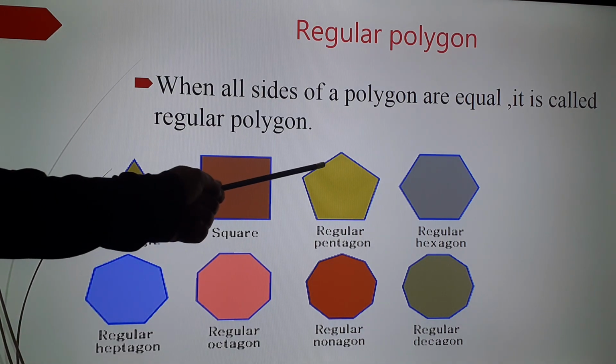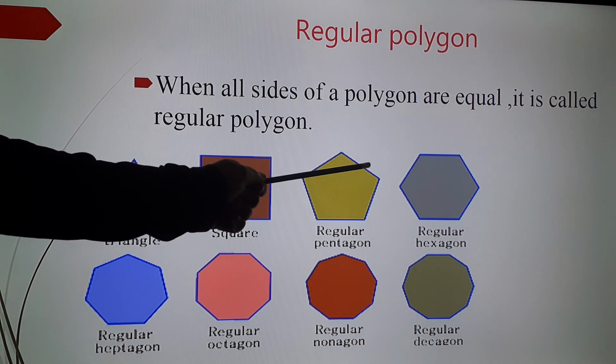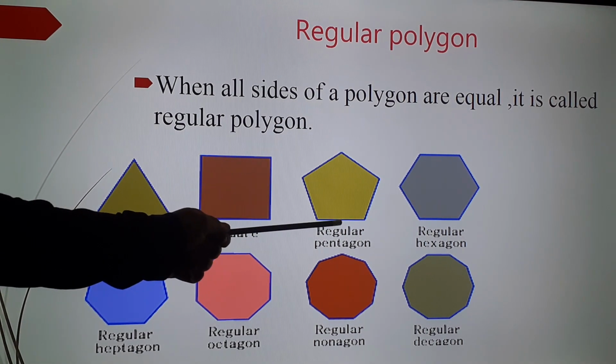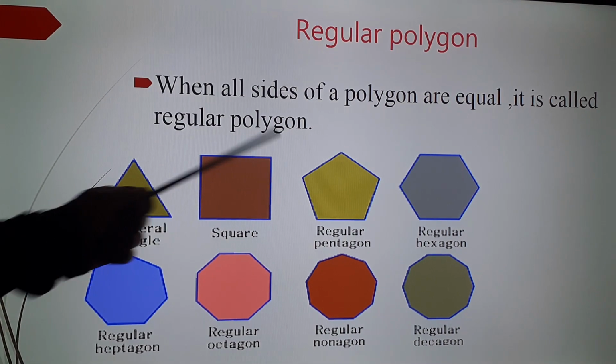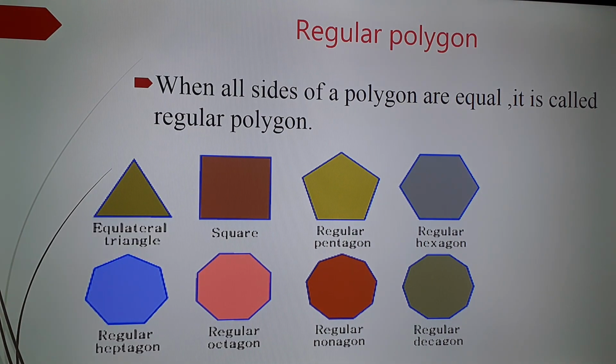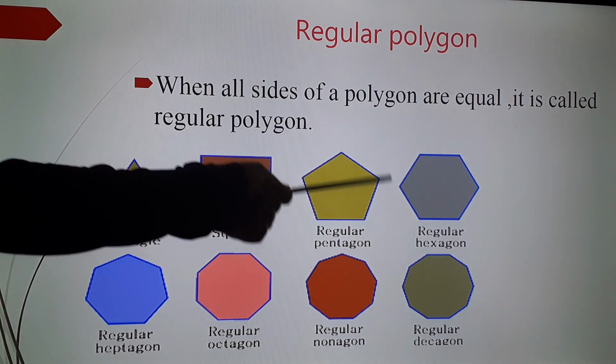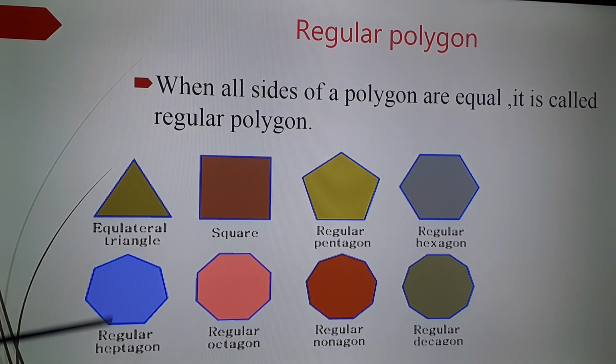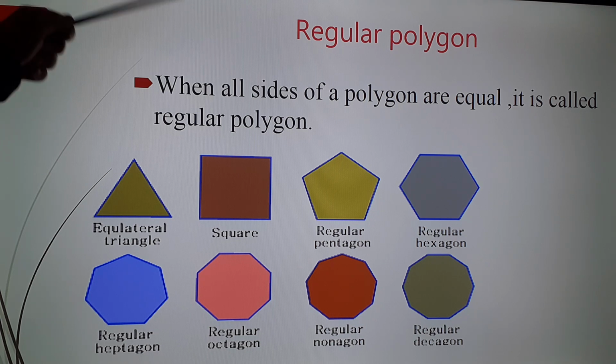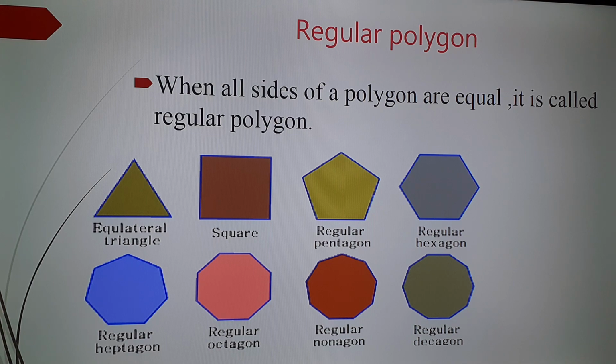That means if this is 2 centimeter, then this side will be 2 centimeter, this side will be 2 centimeter, this is also 2 centimeter and this will be also 2 centimeter. So regular hexagon means all the six sides are of same length. Regular heptagon means all the seven sides are of same length. Okay, so regular polygon means when all sides of a polygon are of same length or equal length, then we will call the figure as a regular polygon.